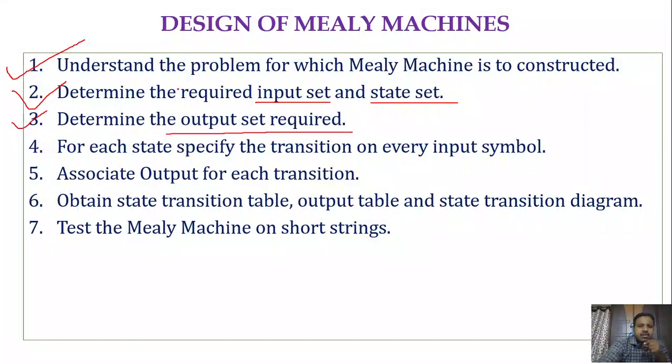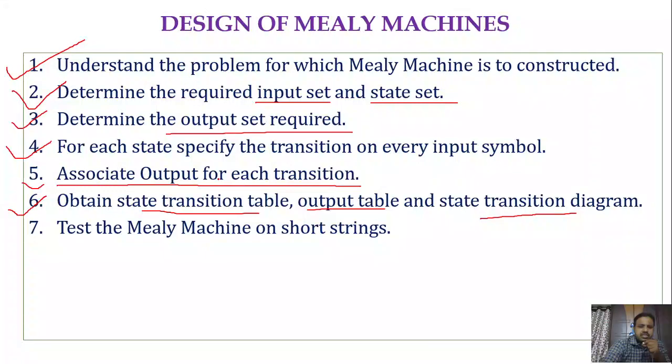Once you find all these things, you need to specify the transition from every state on every input symbol, and along with it, for every transition you need to associate an output. Next, obtain the state transition table, output table, and state transition diagram.